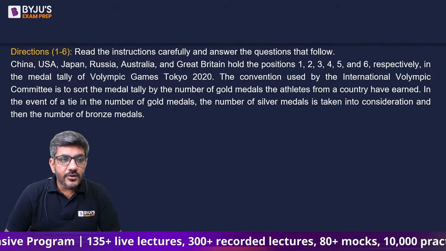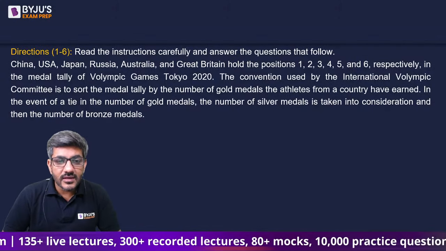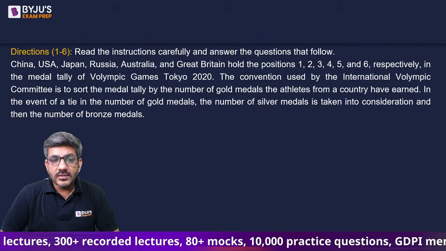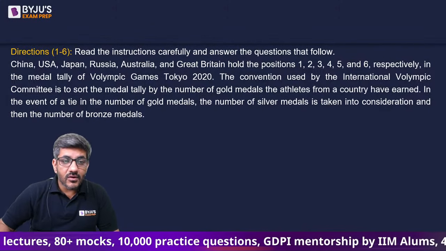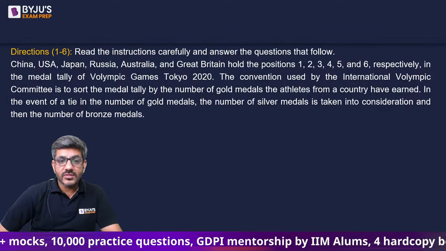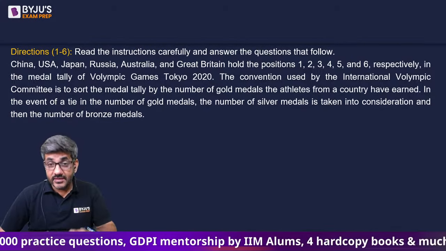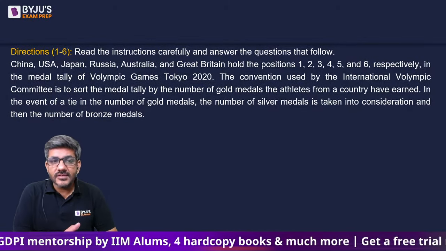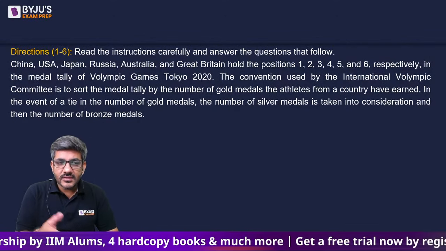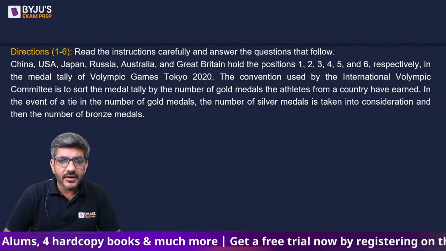It says China, USA, Japan, Russia, Australia, and Great Britain hold the positions 1, 2, 3, 4, 5, 6 respectively in the medal tally of Olympic Games Tokyo 2020. So the word respectively means they're in the same order. China is the first country, second is USA, third is Japan, Russia, Australia, and Great Britain.